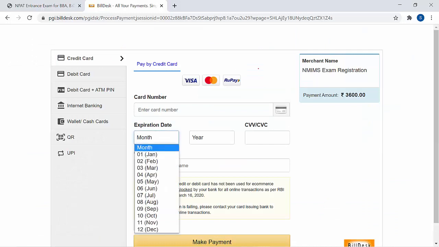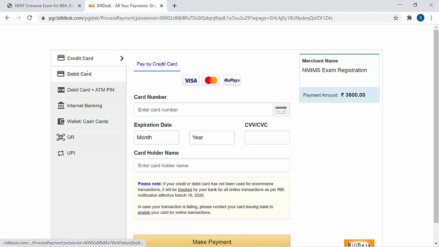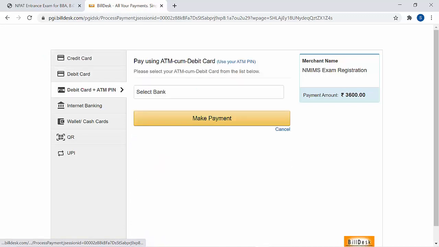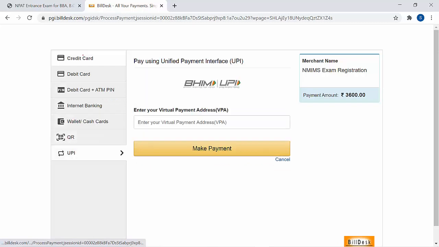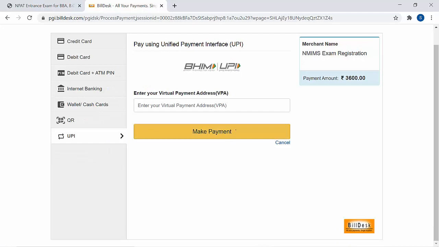Now the payment option comes. We have to pay 3600. You can choose credit card plus ATM pin, internet banking, wallet cash, QR code and UPI. So whatever options you have, click and make the payment. Once you pay, your application form is completed. So you cannot change it once it is filled. You can change some of the editable options, and that will be till 25th of May.